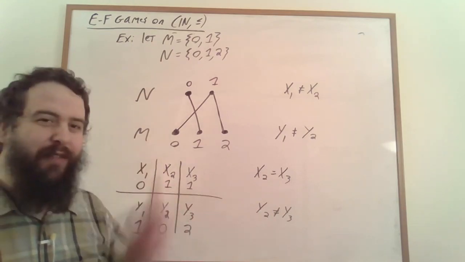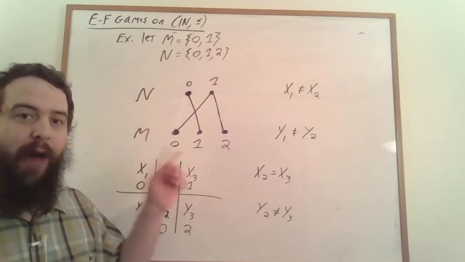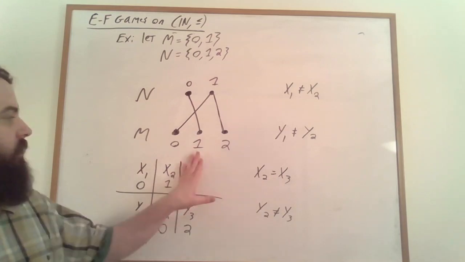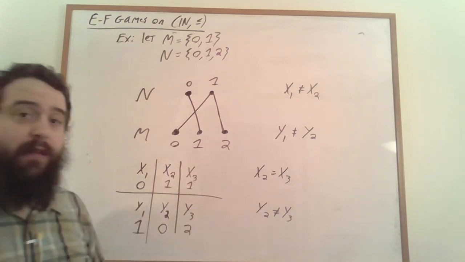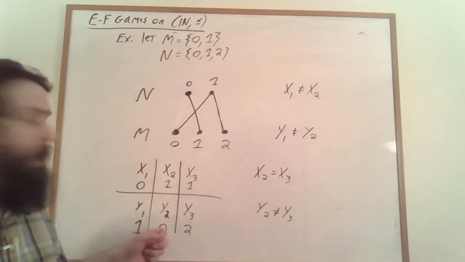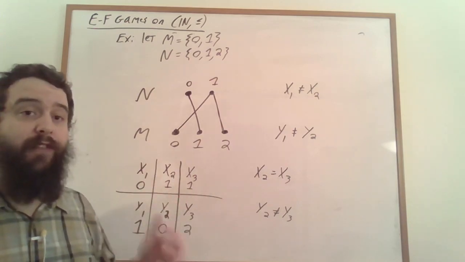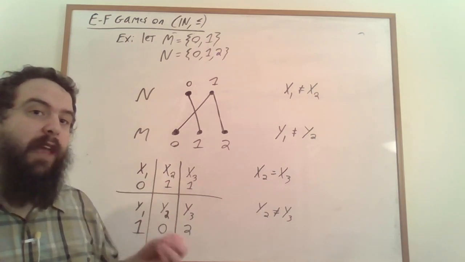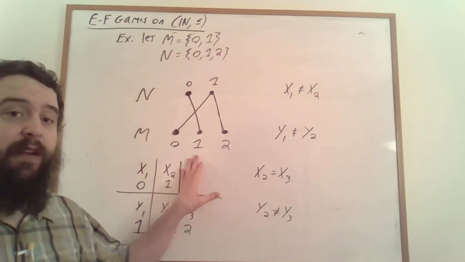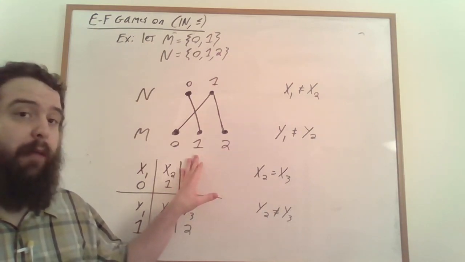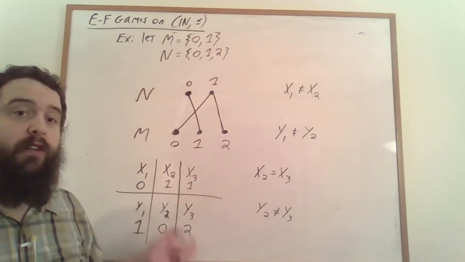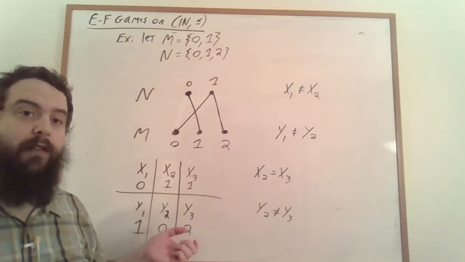At this point, no matter what Duplicator does, they've lost. Now, I've actually forgotten to specify how long this game lasts. If the game only lasted 2 turns, well, then Duplicator can win. Nothing that Spoiler could do could prevent Duplicator from being able to make a matching on their second turn. And so if this was the Ehrenfeucht-Fraïssé game on 2 turns, then Duplicator would definitely win and Spoiler would not be able to win. On the other hand, when we introduced a 3rd turn, Duplicator definitely lost.